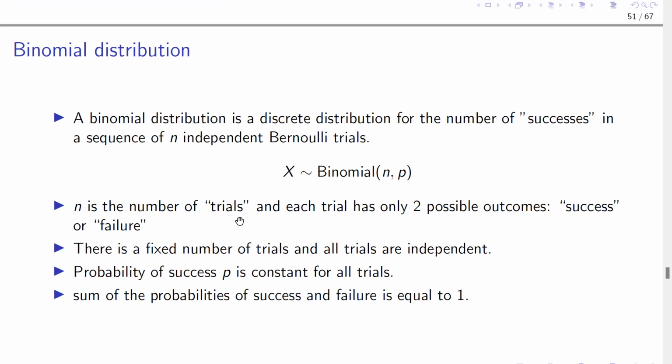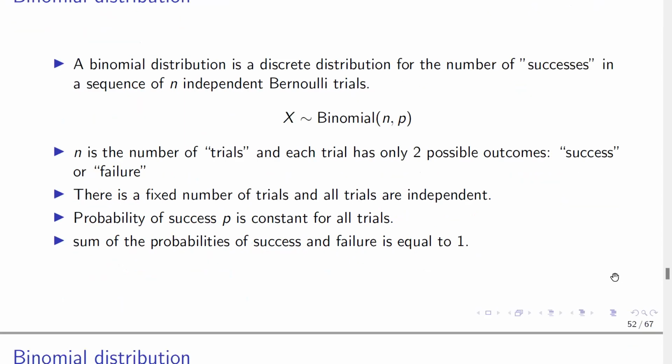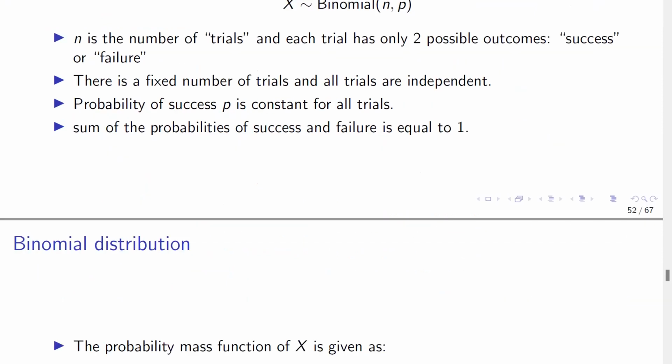So in a binomial distribution, the number of trials involved is fixed. Each trial is independent of the other. So if I perform one trial, the outcome I get in no way influences my second trial's outcome. And then the probability p of success is constant for all trials. So if it's the experiment of tossing a coin, the probability of getting a head when I toss that coin is 1/2. If I do that trial again, the probability of getting a head is still 1/2. Now, the sum of the probabilities of success and failure is always equal to 1.